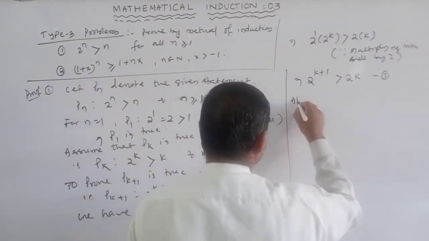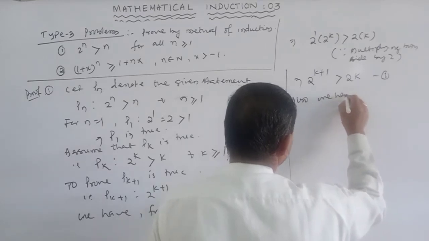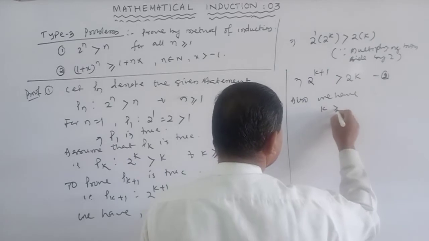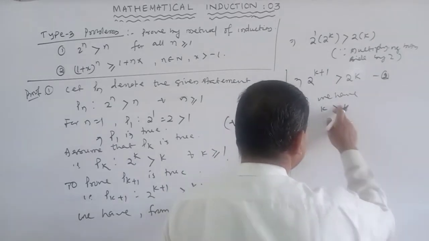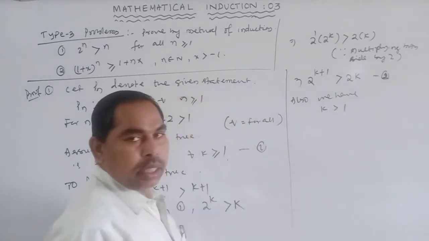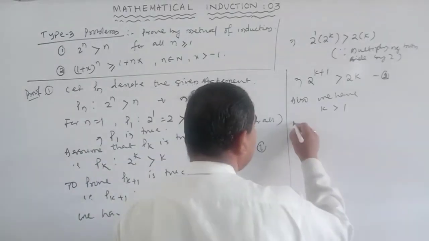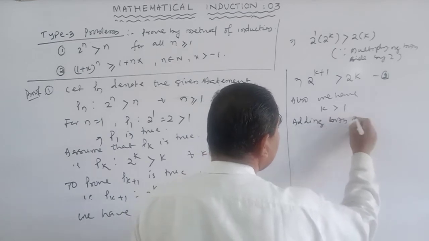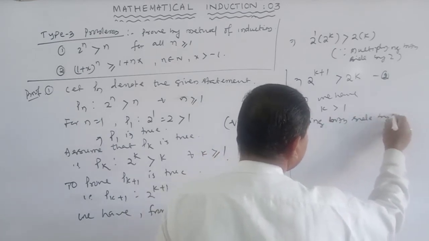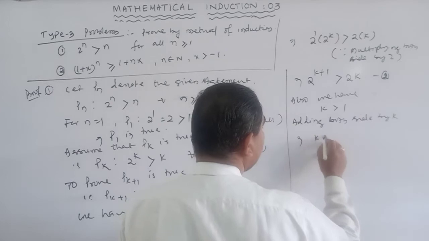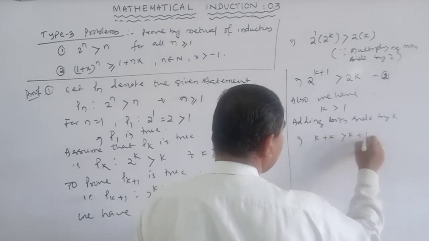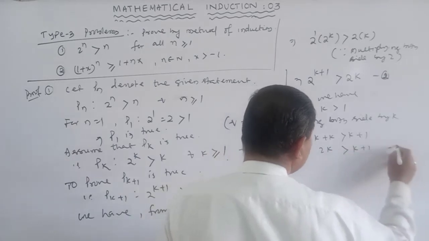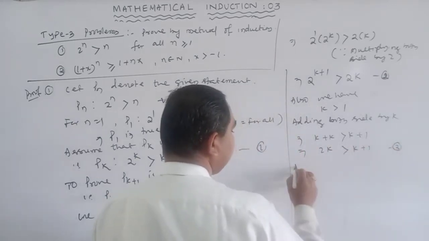Also we have k is greater than or equal to 1. Adding k to both sides, k + k is greater than or equal to k + 1. So 2k is greater than k+1. This is equation 3.